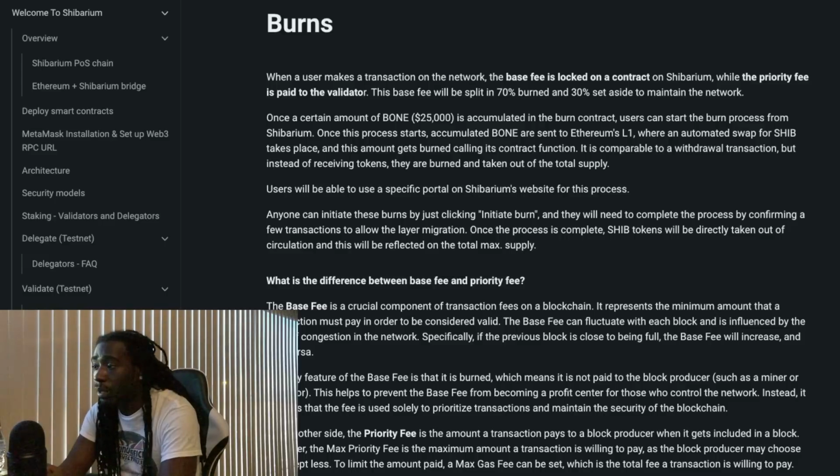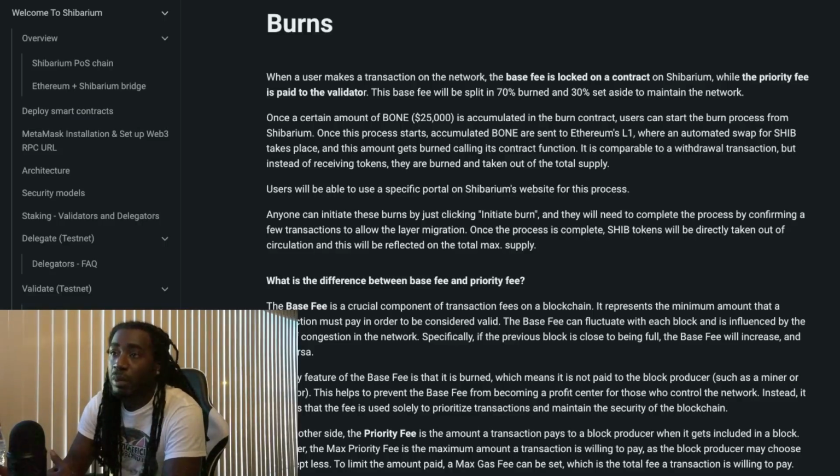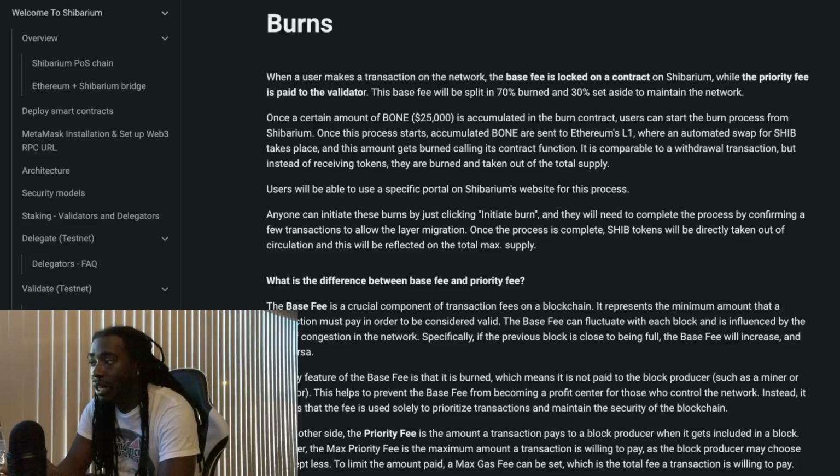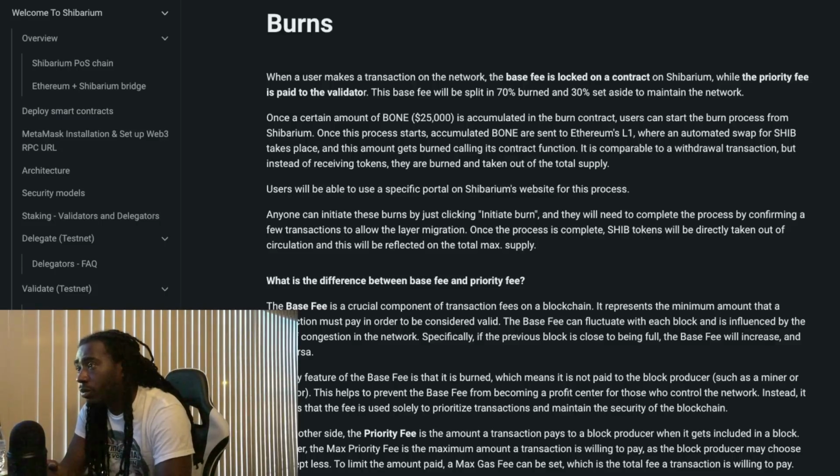So I like that. The majority of that fee, that 70%, is not being paid out to the people who are running everything, keeping them with their fangs out, in the mindset of making more money off people per transaction, versus just letting it go through the way it should, nice and fair, allowing that 70% to go to burn, and the remaining portion to go to those that plan on validating or running the network.